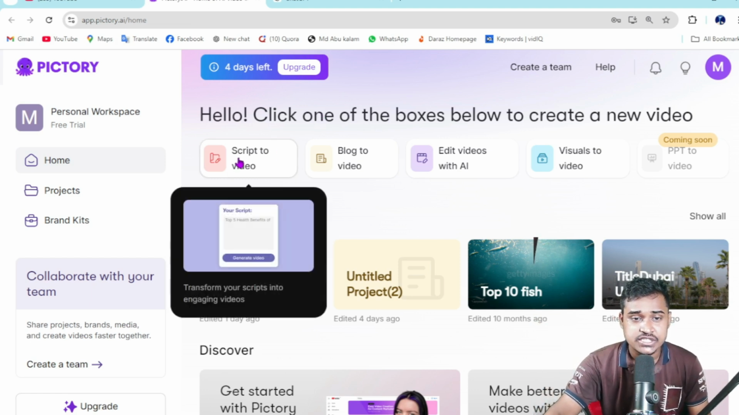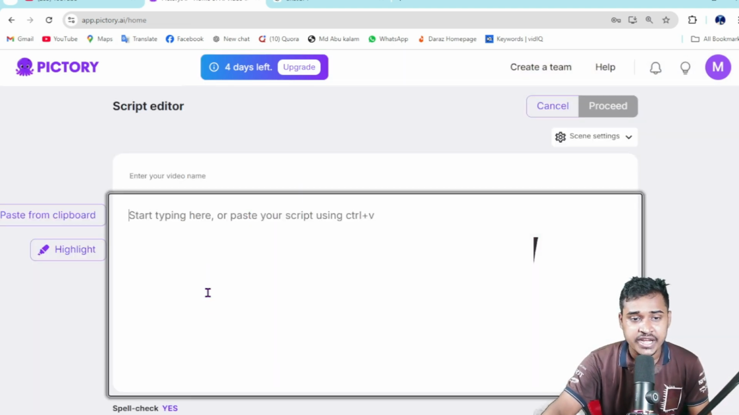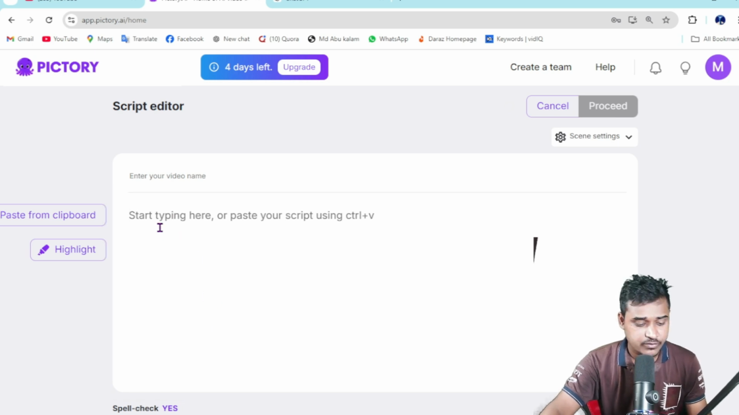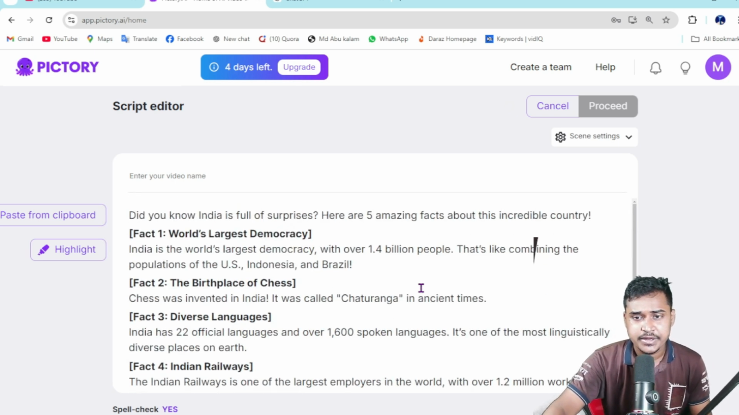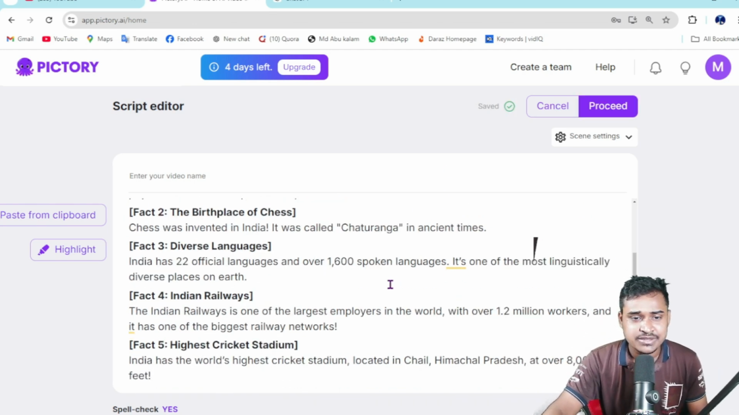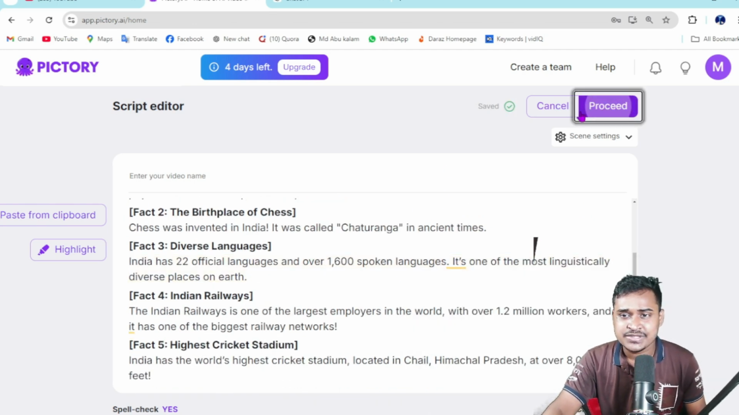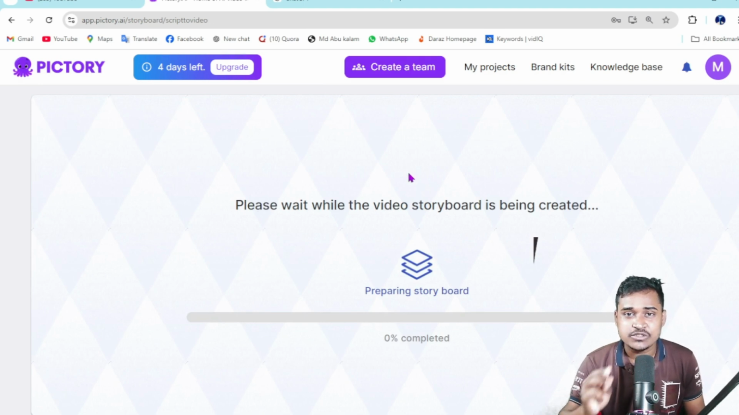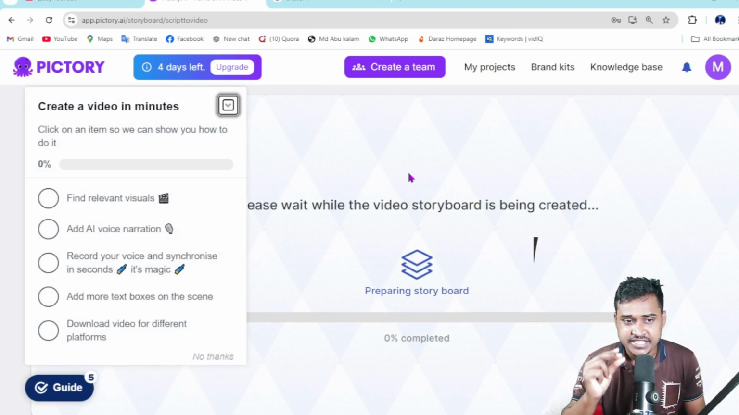Then go to script to video. Here, paste my script. Anyway, you are able to use this tool on your mobile phone as well. Mobile phone and PC, it's the same method. You just need to follow my instructions. Then just click on process and wait only a few seconds. It depends on your internet speed.